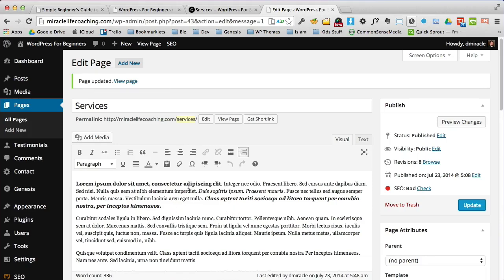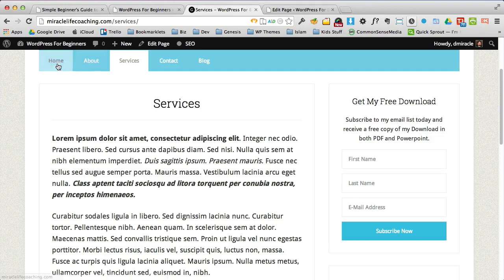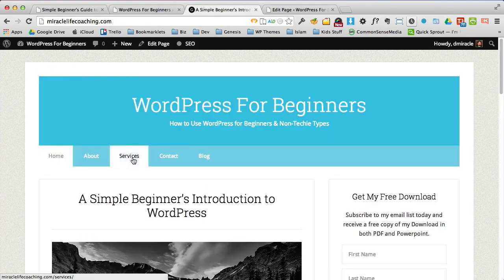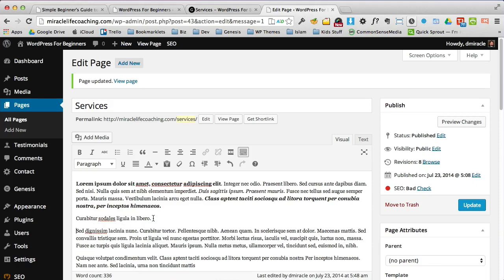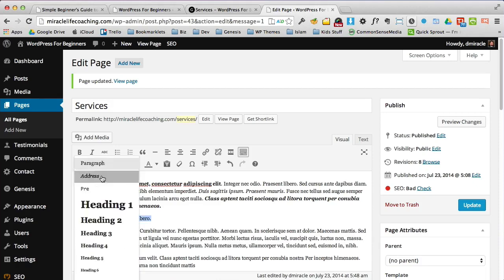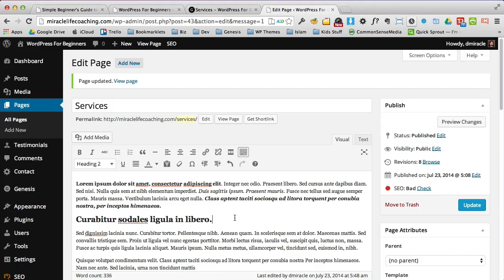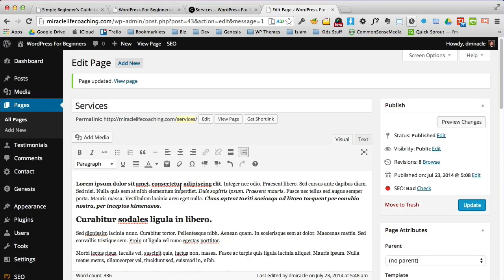But let's go a little further because, again, I want to make our services page look a little bit like our home page. So let's go back to services. And I'm going to get close, as I said. So next, let's make a headline. Let's say you like to break your pages up into headlines instead of just a long list of text. So let's make a headline there. Then let's go under that, and we're going to make our first bullet list.